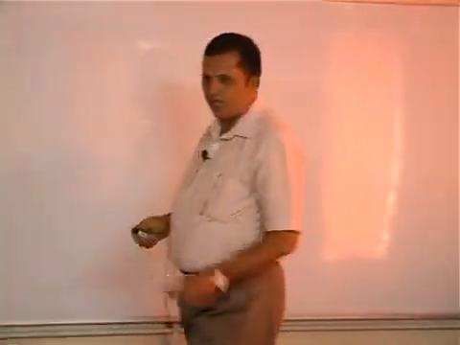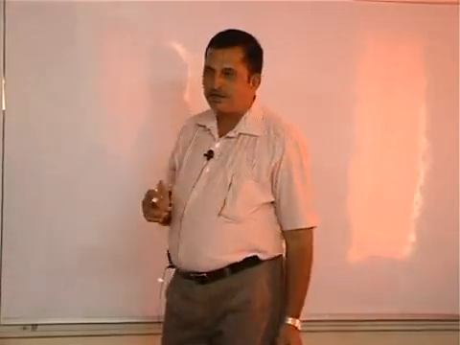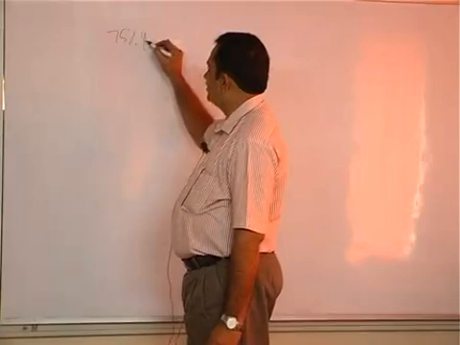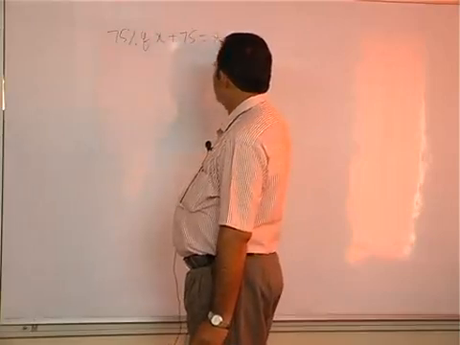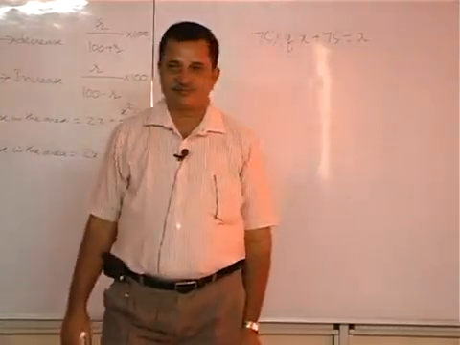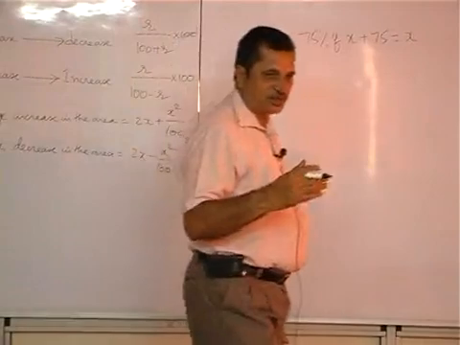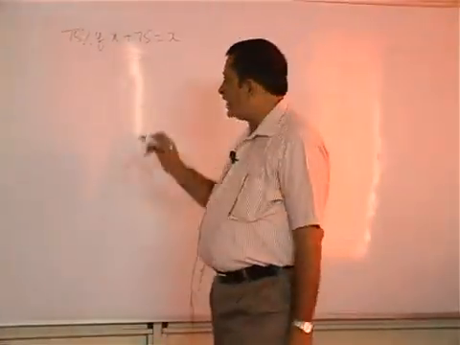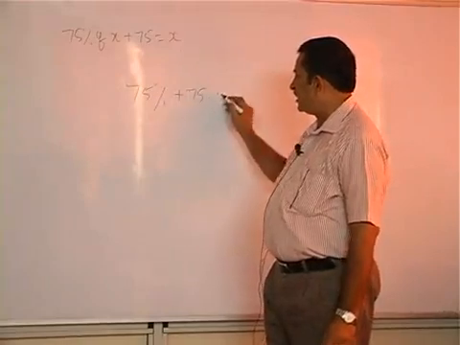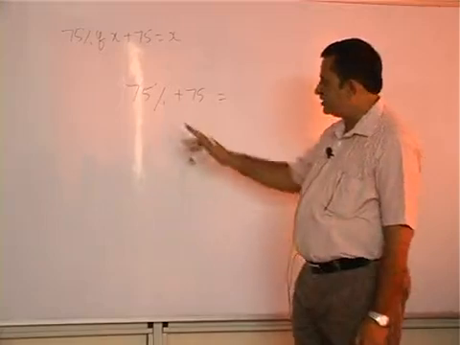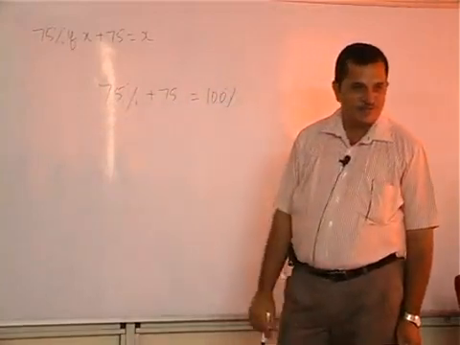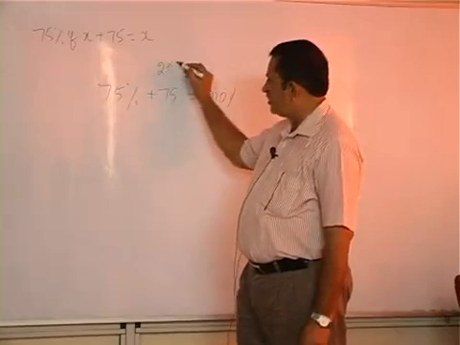Your procedure is, let the number be X. 75% of X is added to 75, the result is X. But when we do aptitude, we avoid X. I'll show you the difference in the way we go. When 75% of a number is added to 75, the result is the number itself, which means the result is 100% of the number, is it not? 75% is added to 25%, only then 100% will come.